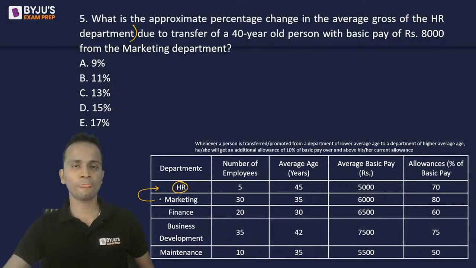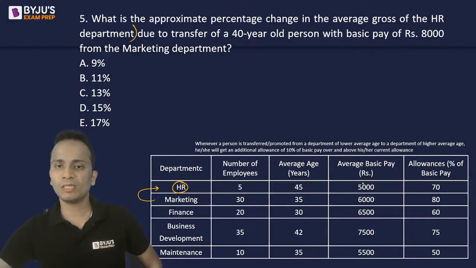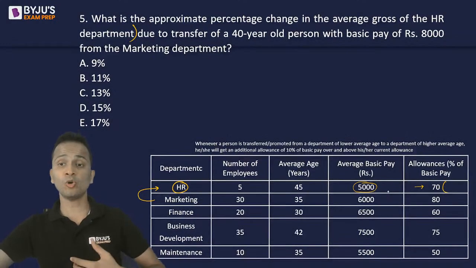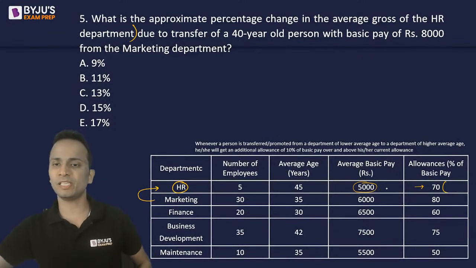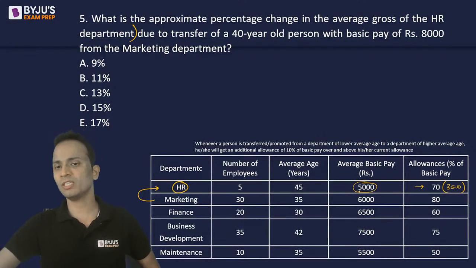Now after this transfer, we'll have to find out the percentage change in the average gross pay of the HR department. Since we have to find the percentage change, we will require the initial value before the transfer, and then the final value after the transfer. So let's do it before the transfer. Before the transfer, the average basic pay is 5,000 and the allowance is 70 percent of basic pay. So on average, the allowance will be 70 percent of the average basic pay, that is 3,500.